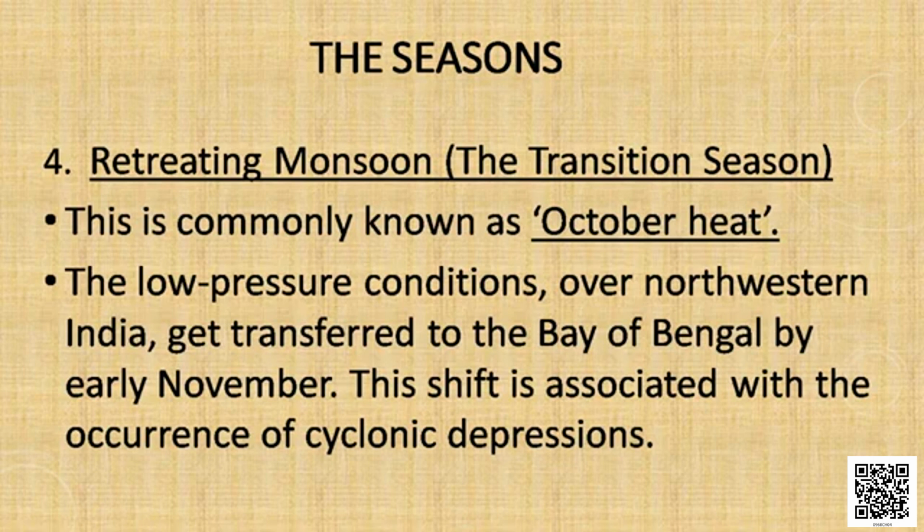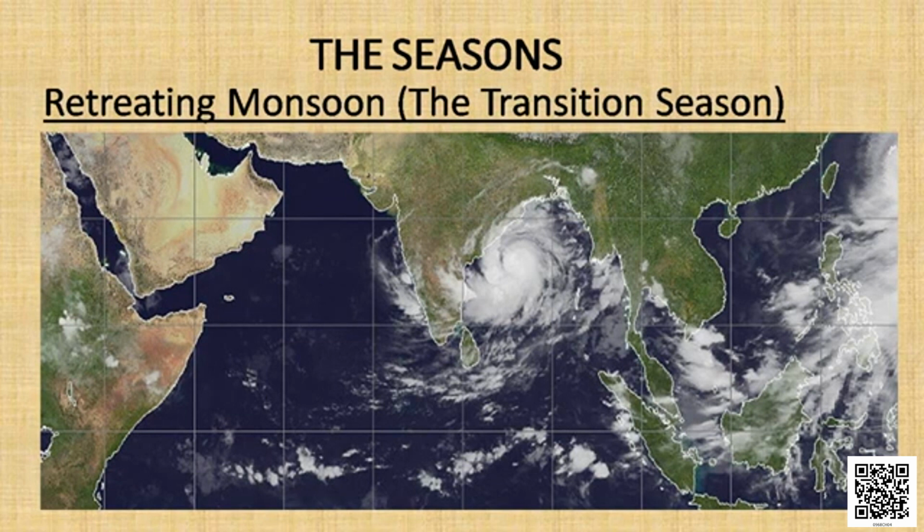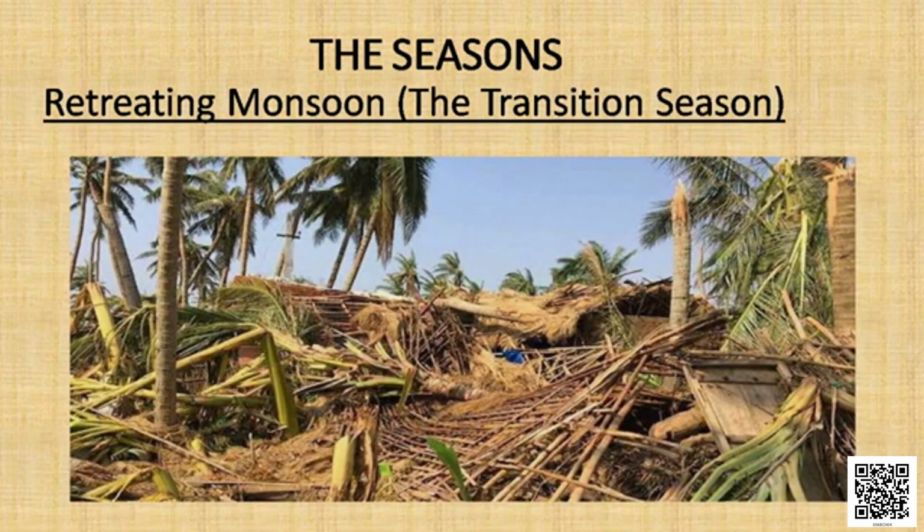As the low pressure over the northwest gets transferred to the water bodies, that is the Andaman Sea and the Bay of Bengal, it develops intense low pressure and gets associated with the cyclones. What are cyclones? In cyclones, the low pressure area in the center gets surrounded by high pressure all around it. That makes the wind blow from all directions towards the center of the low pressure in an anti-clockwise direction in the northern hemisphere and a clockwise direction in the southern hemisphere. These cyclones cause a lot of devastation not only to property but also to people.